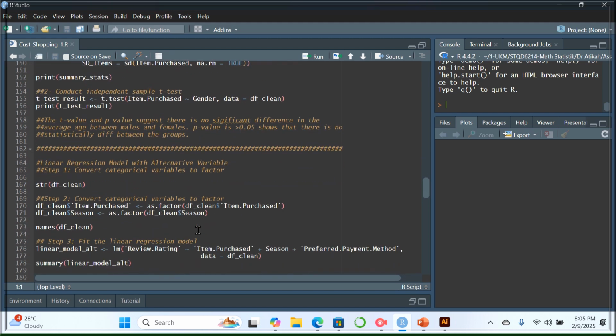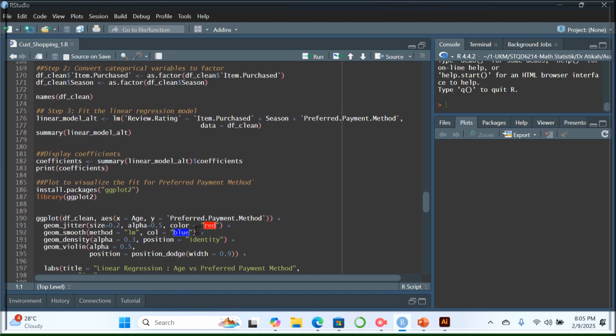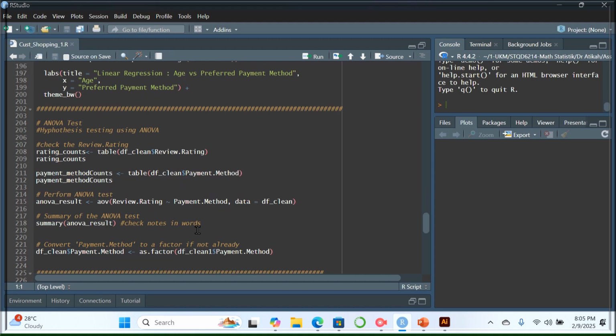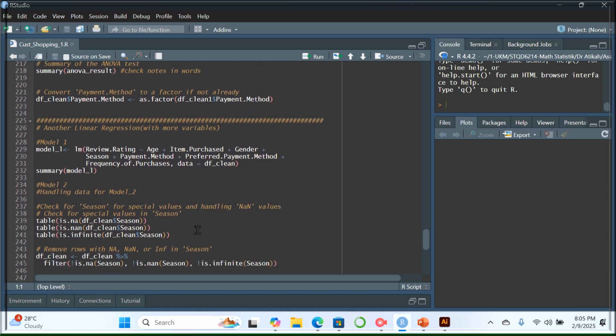And then for the linear regression model with alternative variables, I also did a linear regression model between review rating, item purchase, season, and preferred payment method. And then I also checked the coefficients between all the variables. I did not put it in my academic poster, but I also did an ANOVA test for the predictors among the data set. They also showed that the p-value is bigger than 0.05.